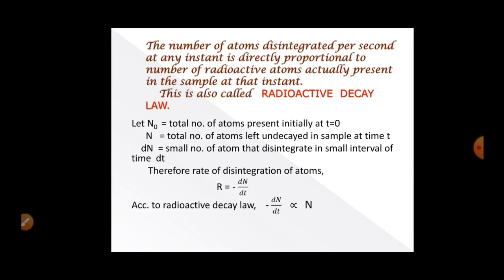Therefore, rate of disintegration of atoms is given by R equal to minus dN by dt. So here the minus sign indicates that the number of atoms left undecayed decreases with time. According to radioactive decay law, this minus dN by dt is directly proportional to N.